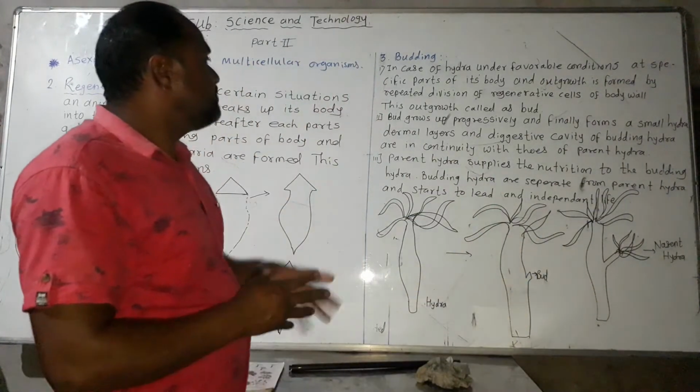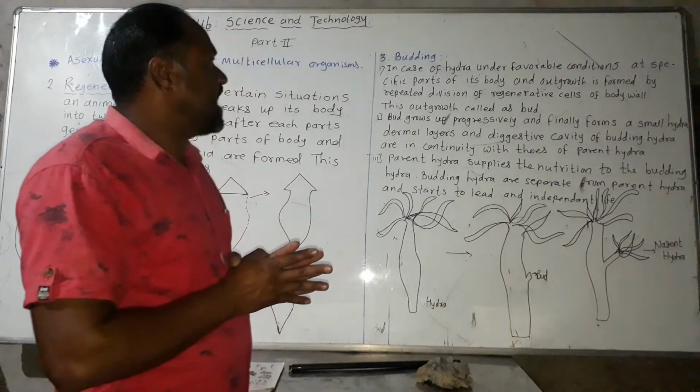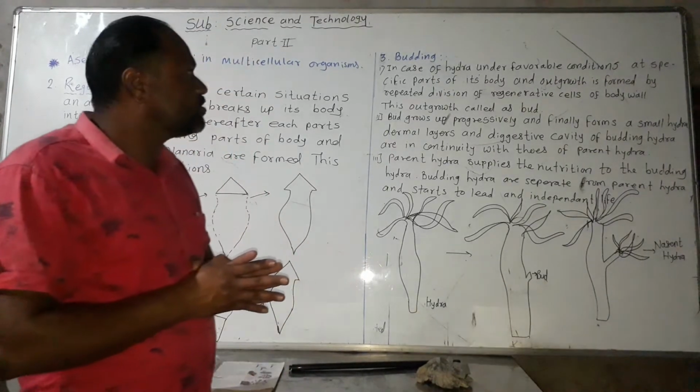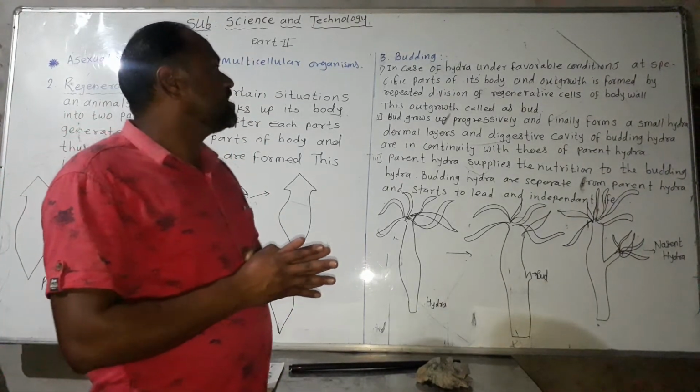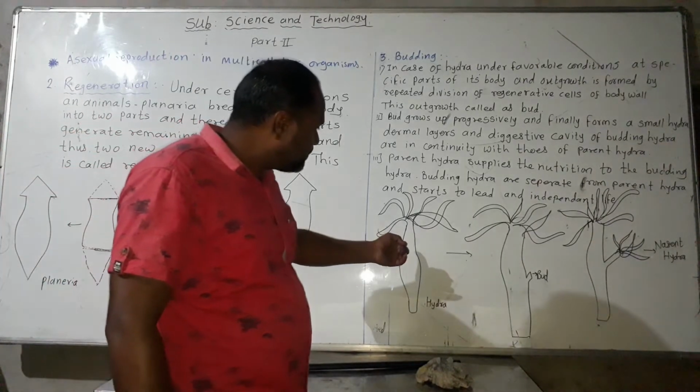So what is meant by budding? In the case of hydra, under favorable conditions, at specific parts of its body an outgrowth is formed by repeated division of the regenerative cells of the body wall. What is meant by the body wall?